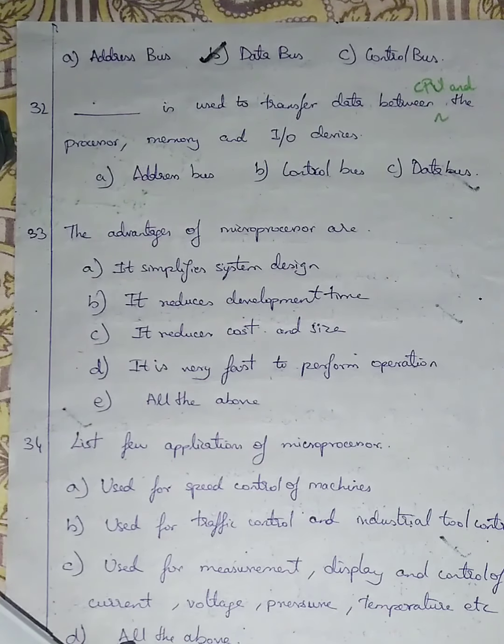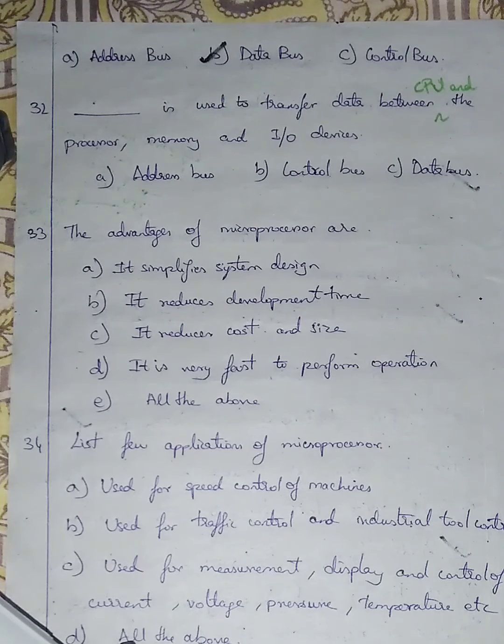Okay, because CPU is a central processing unit. If the data is transferred between CPU and other devices, then it is called a control bus, because it is for controlling purposes. CPU just says this information should go to this particular place. The stored data in B must go to Z. The stored data in Z should be displayed in the monitor. The stored data must then be printed. If that information is given by CPU,